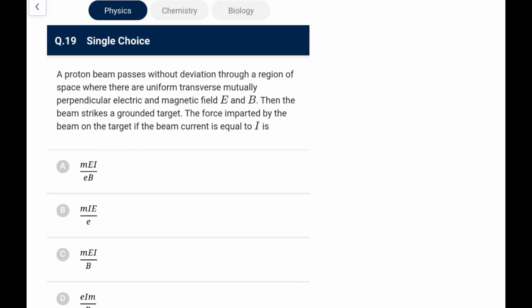A proton beam passes without deviation through a region of space where there are uniform transverse perpendicular E and B. Then the beam strikes a grounded target. What is the force imparted by the beam on the target if the beam current is equal to I? So it's a very nice one. First of all, the speed of the beam would be E by B, that we can make out because it is going without any deviation.